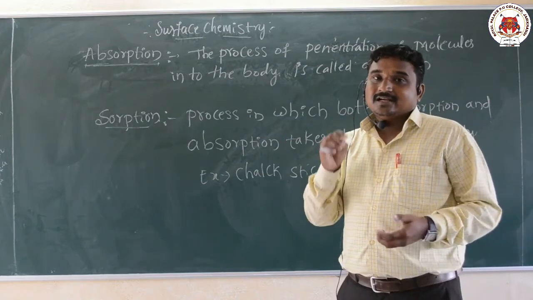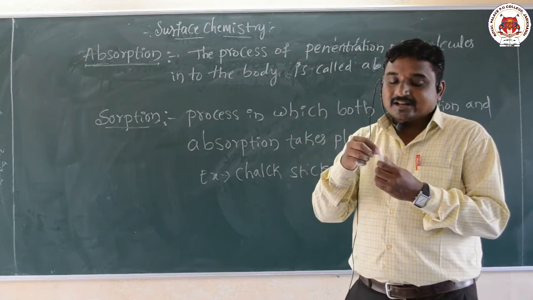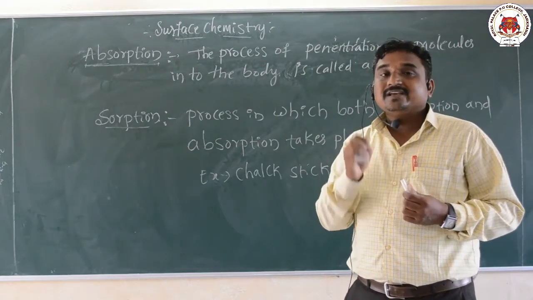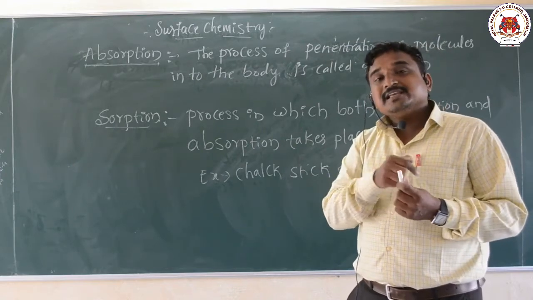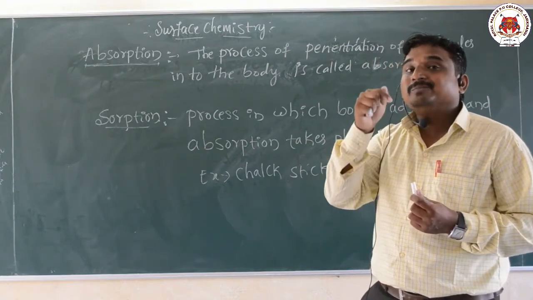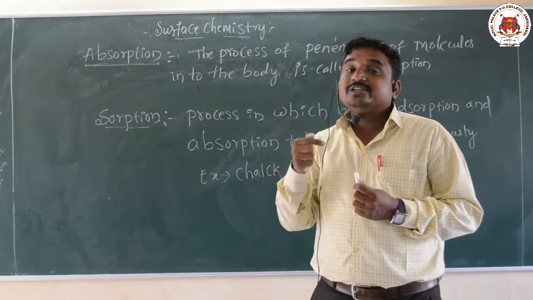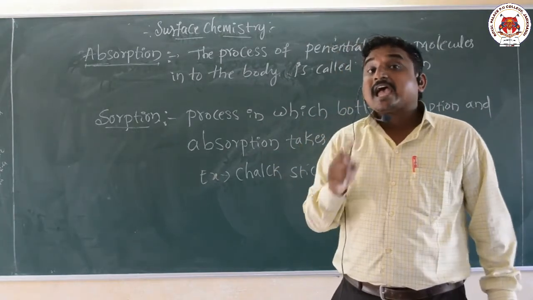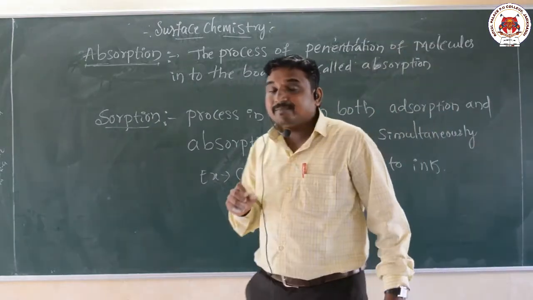So here I have given an example: when chalk is dipped into ink, what happened? The surface of the chalk exhibits the color of the ink, whereas the solvent molecules of the ink get penetrated into the chalk. So that is absorption. Here both processes take place simultaneously.